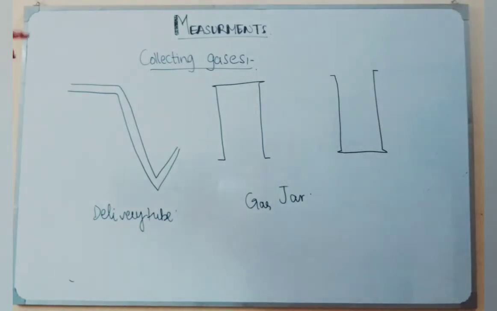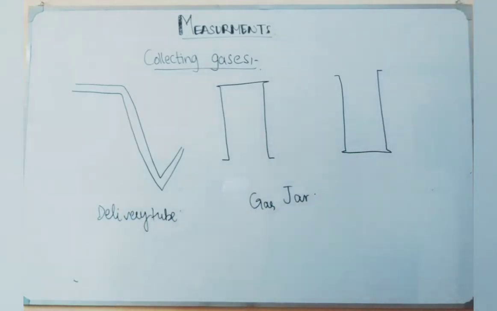But for now, as you can see on the board, I have drawn two gas jars. One is in the upright position and the other is in the upside down position. That is to explain that gases which are lighter than air can be collected by using the upside down gas jar, because they will be collected by upward delivery and downward displacement of the air. Means air will be displaced down and the gas will be collected by the upward delivery.